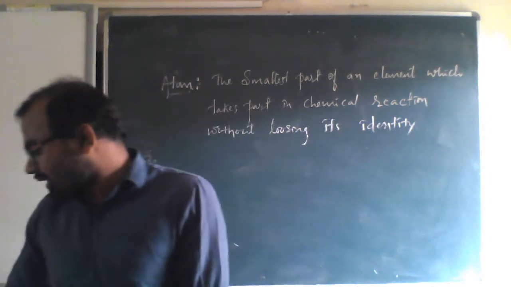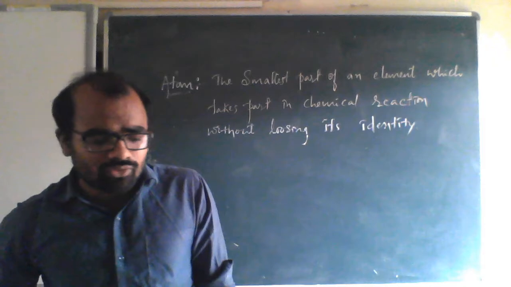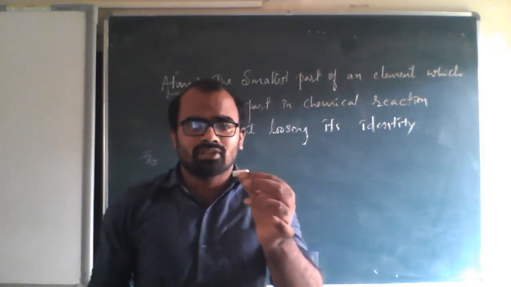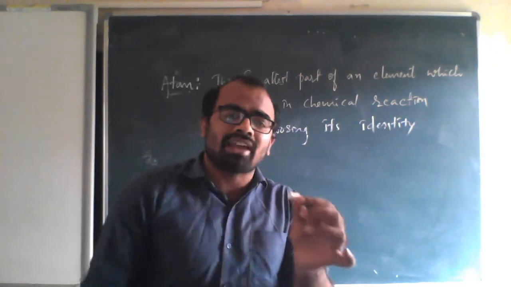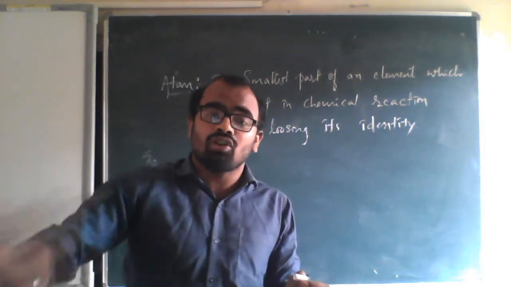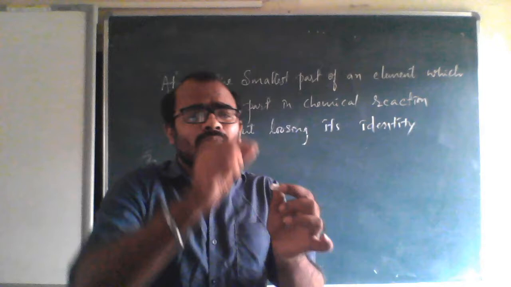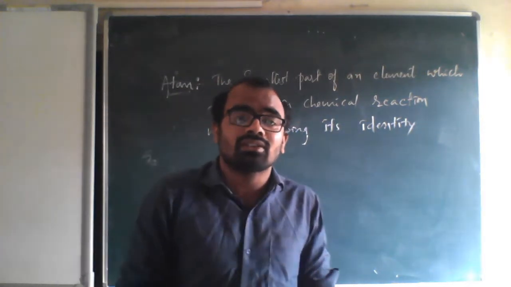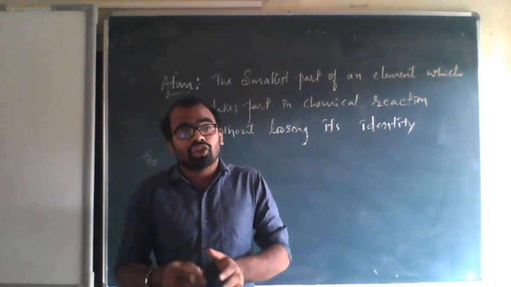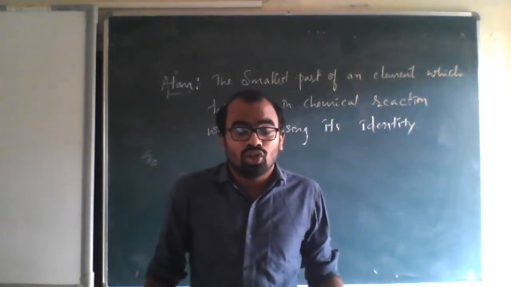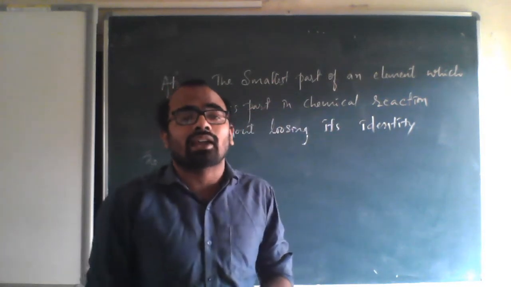For example, if I take this chalk piece, I can break it the maximum number of times, until I cannot break it again. When it cannot be divided further, we say it is an atom.